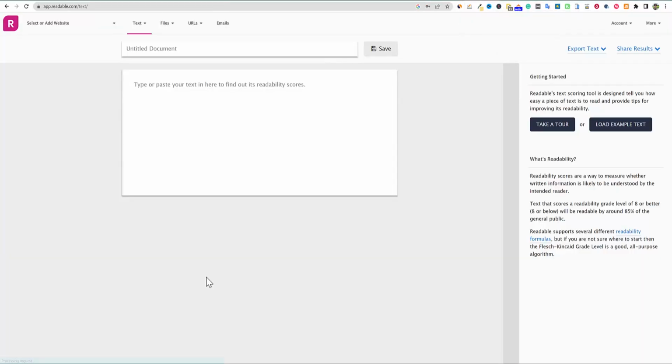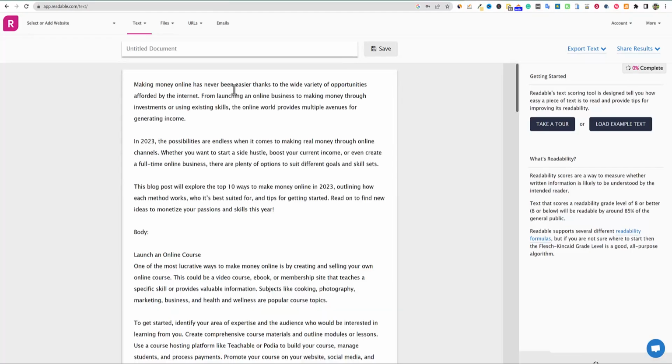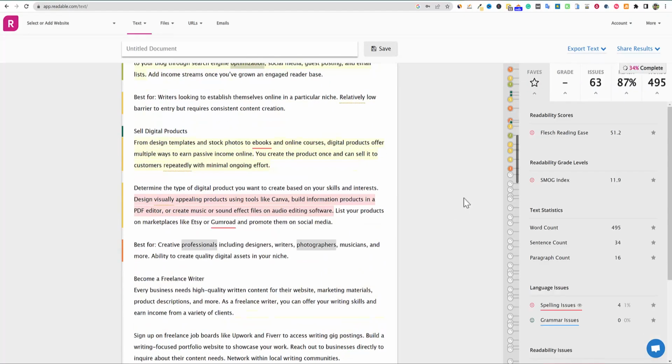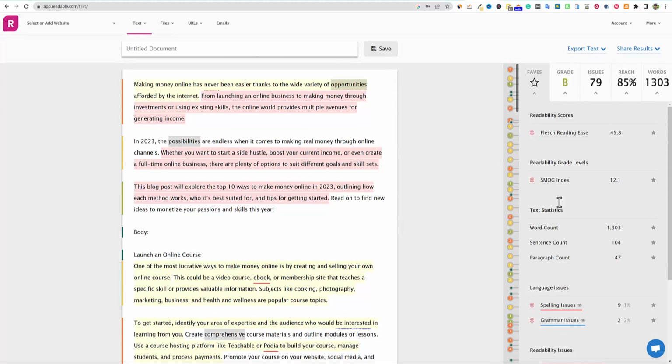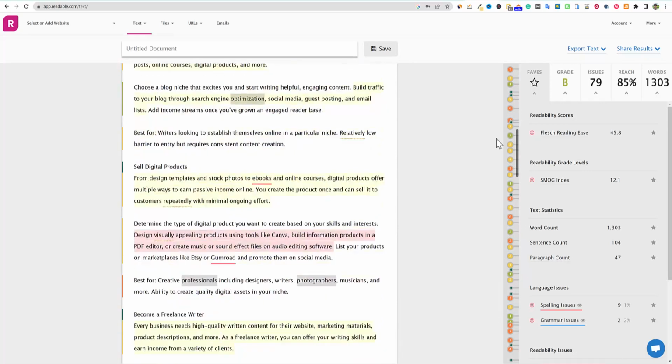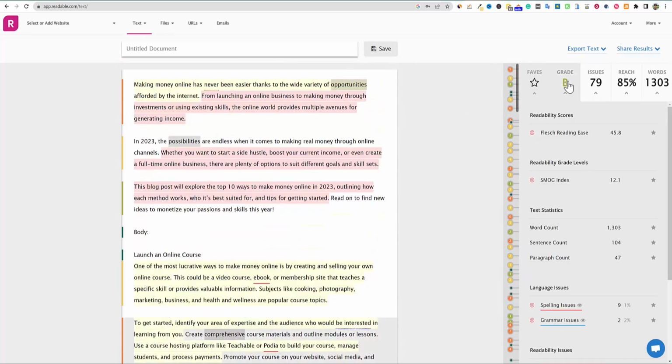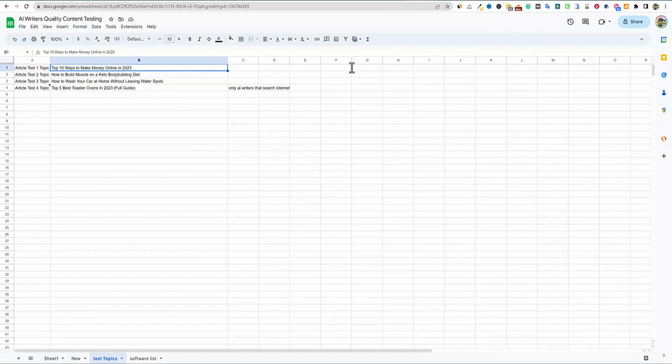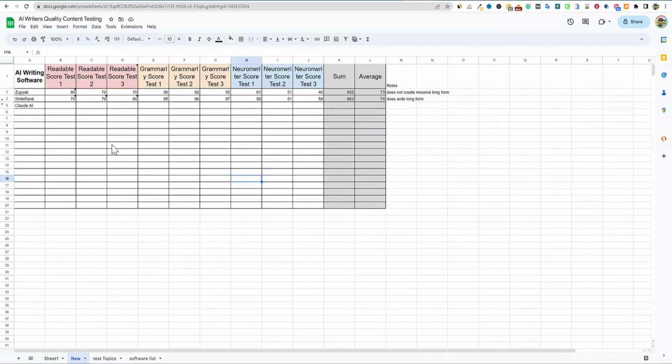I purchased this account as a way to get just a grade on the actual text. You can see it measures a ton of different things, but it's going to give us an overall score. And the fact that it's giving us a B with 1,300 words of content is actually pretty good. So I'm going to go ahead and mark up, we're going to go over here, and I'm going to say that this first score is actually an 80, which is cool.